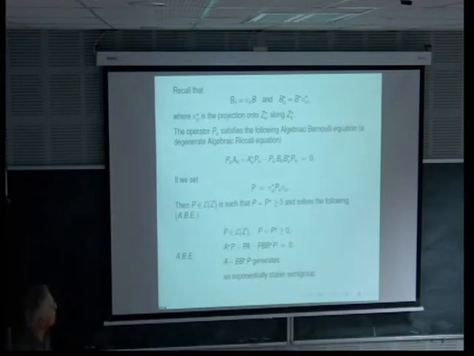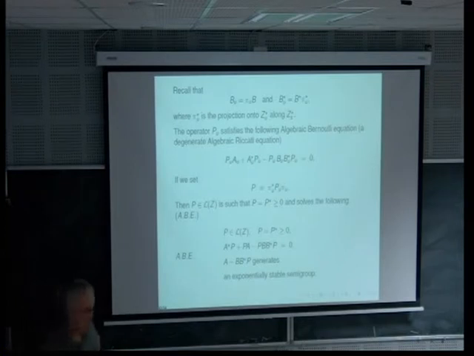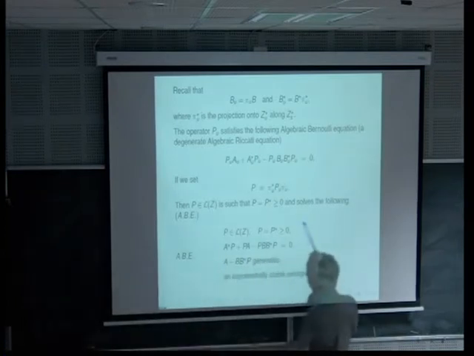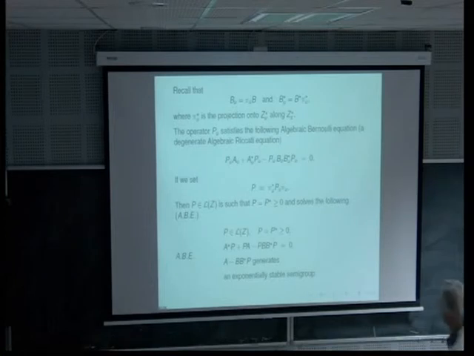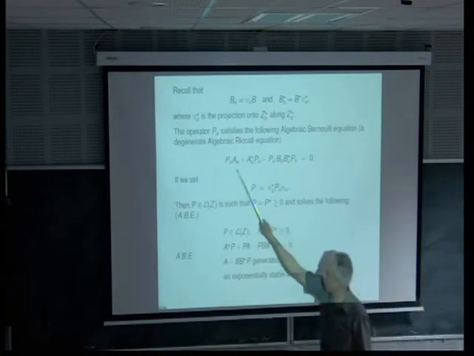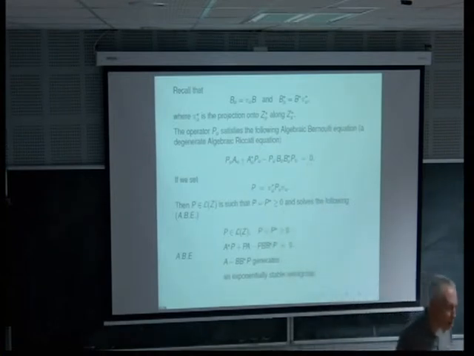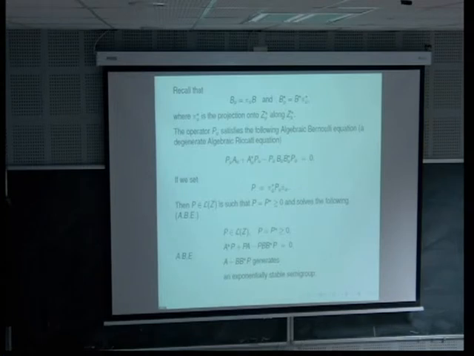So it's a Riccati equation. It's a Riccati equation, but homogeneous. So it is sometimes called a Bernoulli equation because of that. Of course, you can see that p equal to 0 is an obvious solution. So we need another one, which is strictly positive.